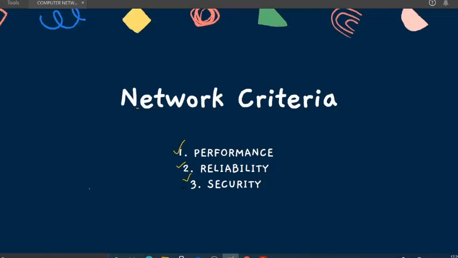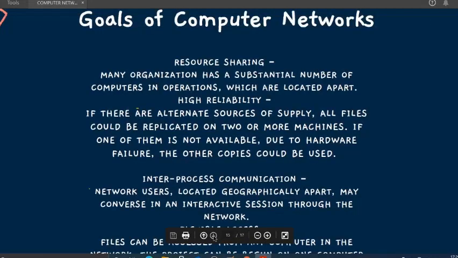Then third is security. How secure is our data if you are sending it from one device to another? It should not go to a third party or a third person. That is the security part, because that's very important. You're working with networking, you're sharing very important files, and if they go to another party, they can get hacked, and they can go to other people and be used in a very bad way. So that's what network criteria is.